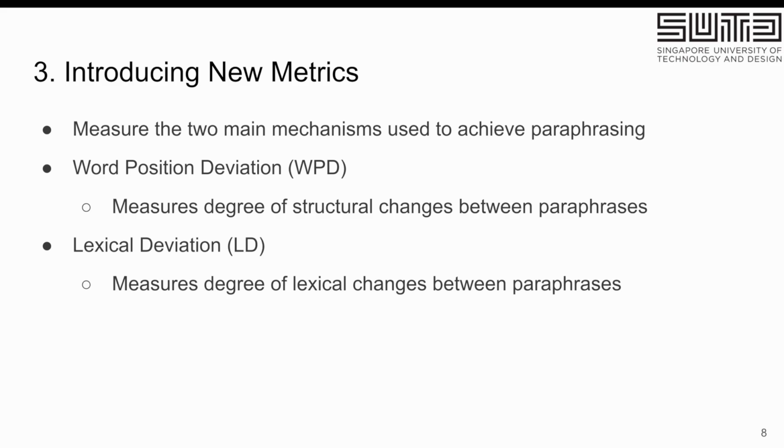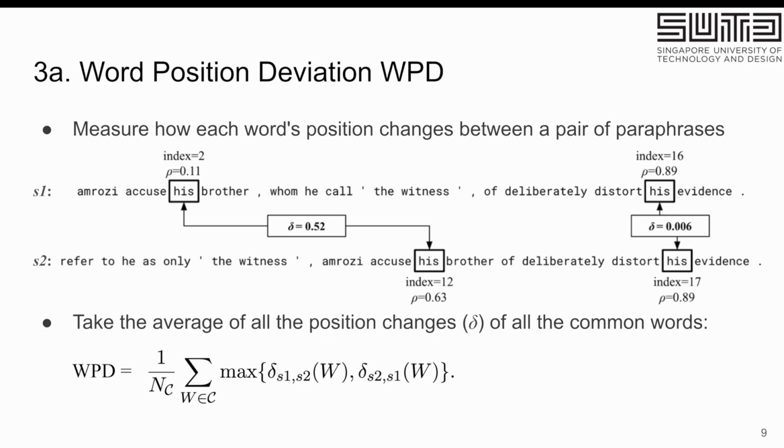Therefore, we introduce our two new metrics. The first one is word position deviation, which measures the degree of structural changes between paraphrases, and the second is lexical deviation, which measures the degree of lexical or vocabulary changes between paraphrases. With this, we measure the two main mechanisms used to achieve paraphrasing. The first is to structurally alter the sentence, and the second is to change the vocabulary being used in the sentence. So we move on to word position deviation.